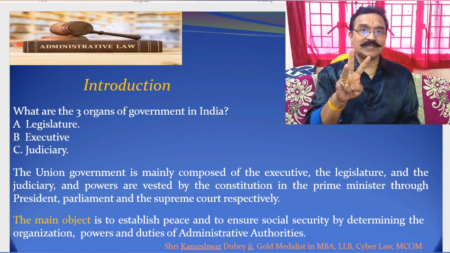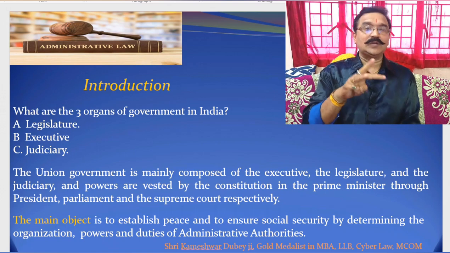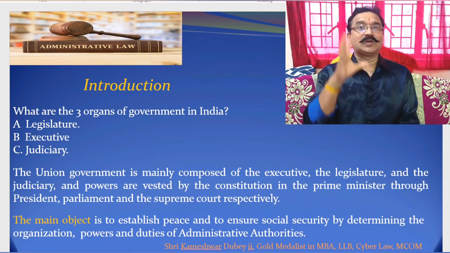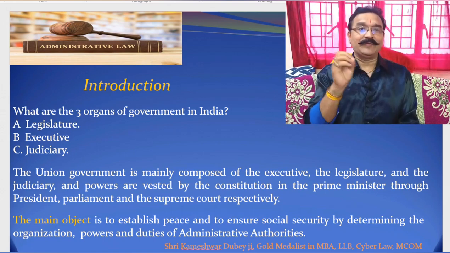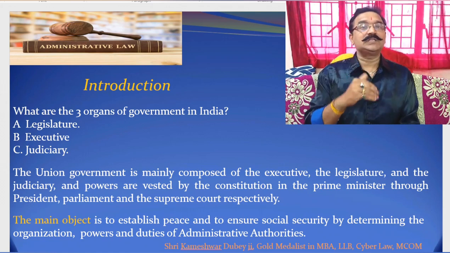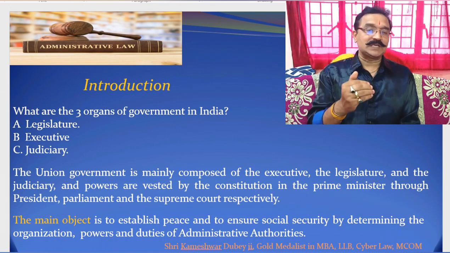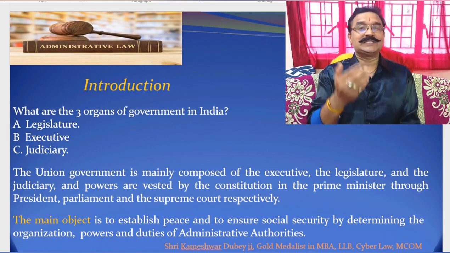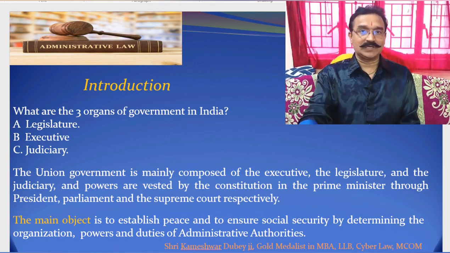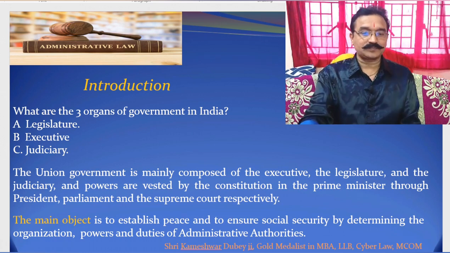So all three organs are there, and we have to understand some control among them. We will find some control over each other. Here in administrative law, we will see the control of the judiciary over the executive. We are not concerned here with the legislatures.